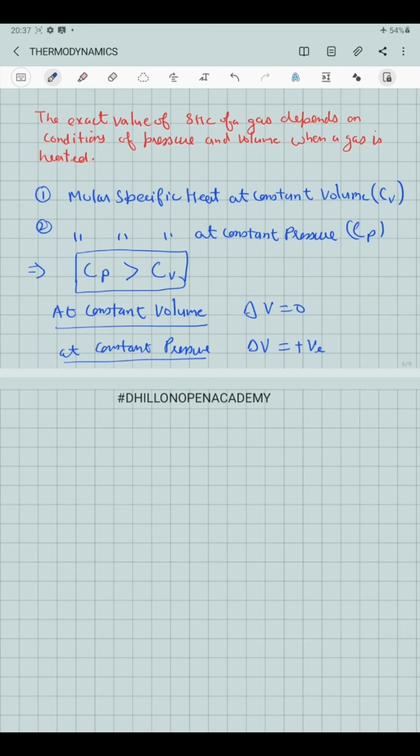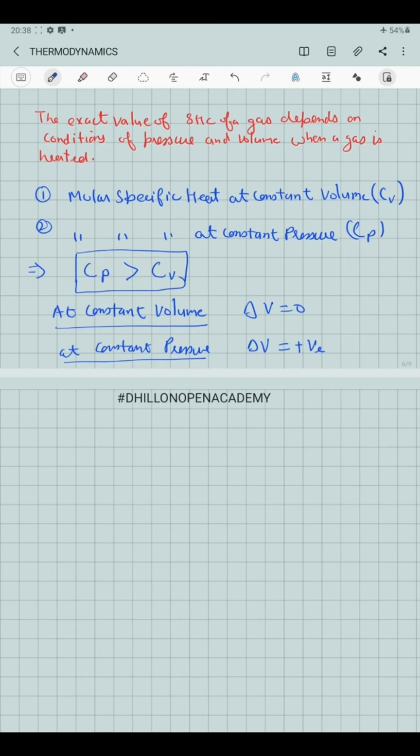So if we want to increase the temperature of 1 mole of the gas at constant pressure exactly by 1 degree Celsius or by 1 Kelvin, the gas must be supplied an extra amount of heat energy from the outside, so that the gas can undergo the required change in its internal energy and its temperature rises by 1 degree Celsius. So the molar specific heat at constant pressure is always greater than the molar specific heat at constant volume.